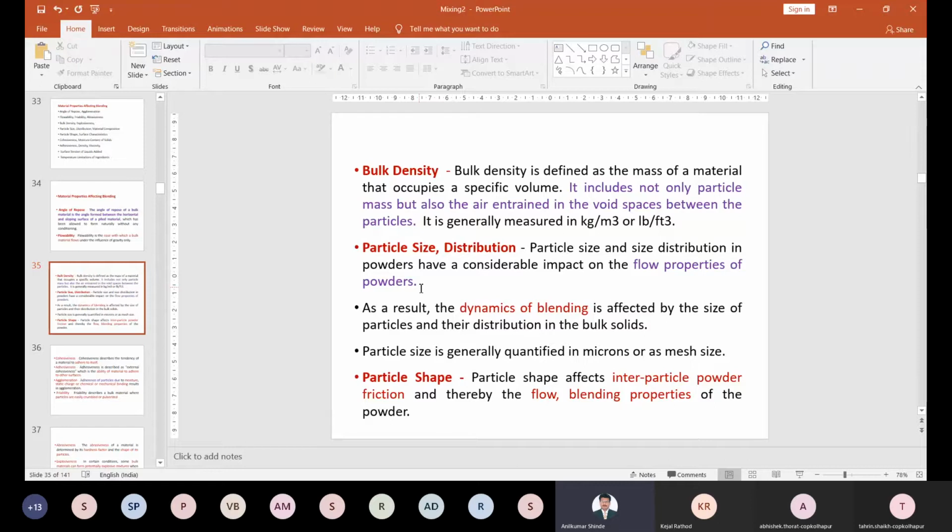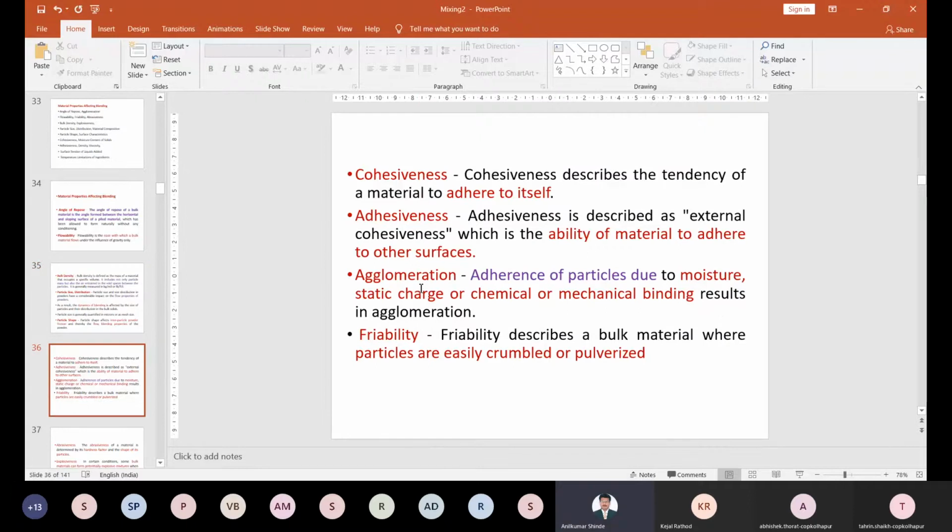Understand? If the shape is different, again there is a chance of affecting the flow, and if you're affecting the flow, you're affecting the mixing also. Then cohesiveness is one of these. Cohesiveness means the material is very cohesive in nature, and if the material is very cohesive in nature,